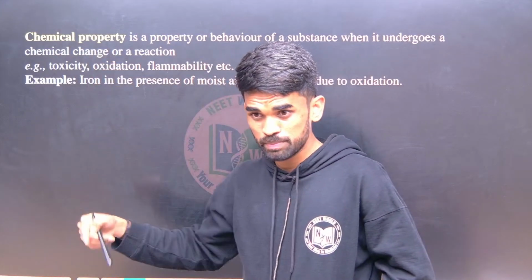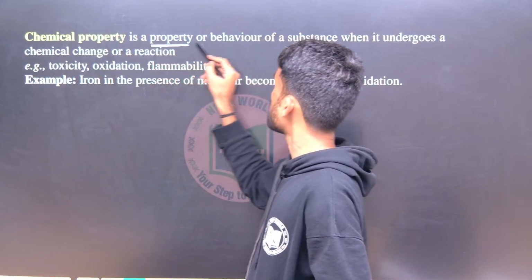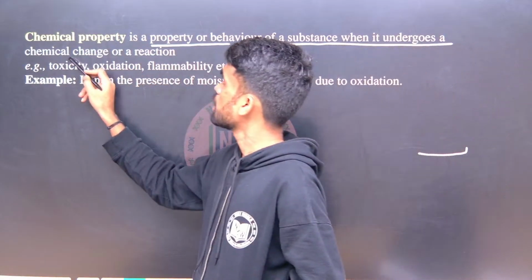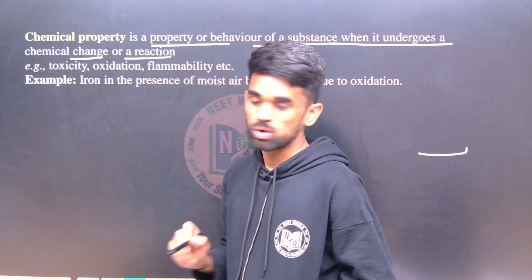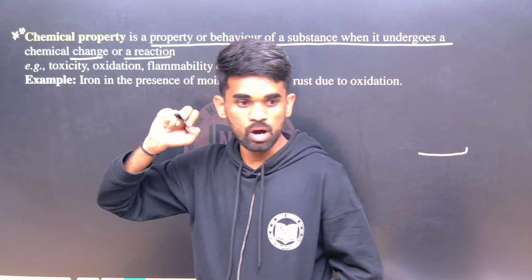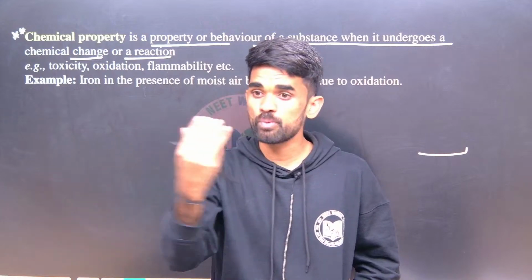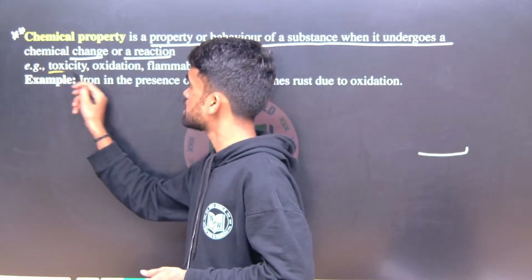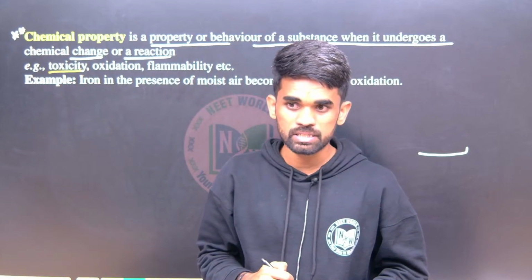Next, chemical properties. Now we discussed physical properties previously. Now chemical. A chemical property is a property or behavior of a substance when it undergoes a chemical change or a reaction. This is what you should focus on more in chemistry: how a chemical responds when it is treated with some other species, some other chemical substances. Examples are toxicity, how effective it is.